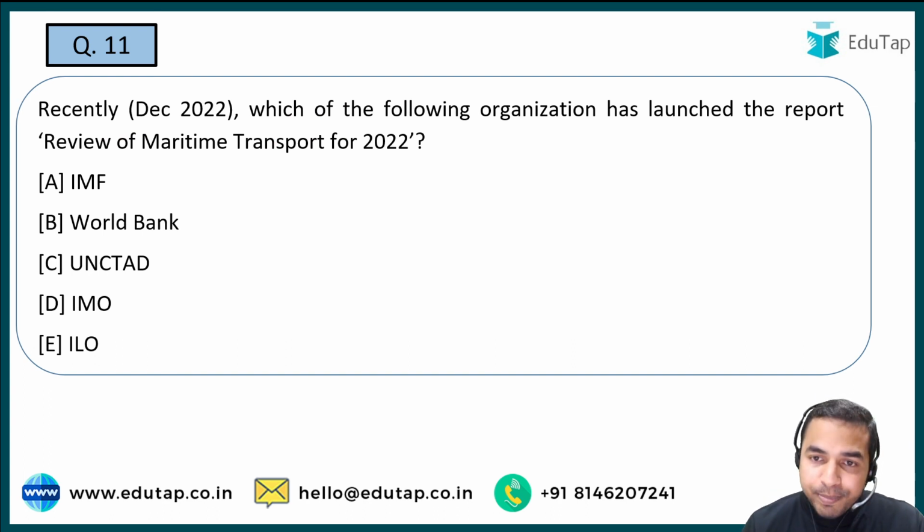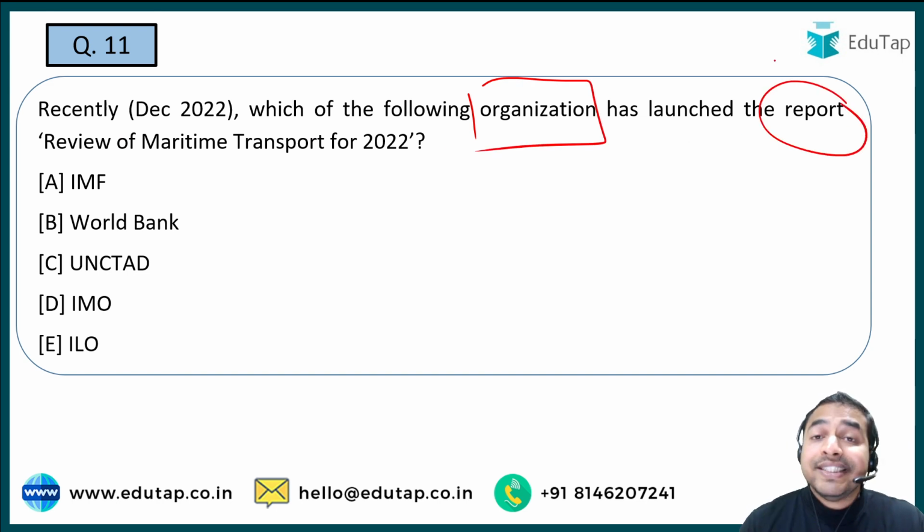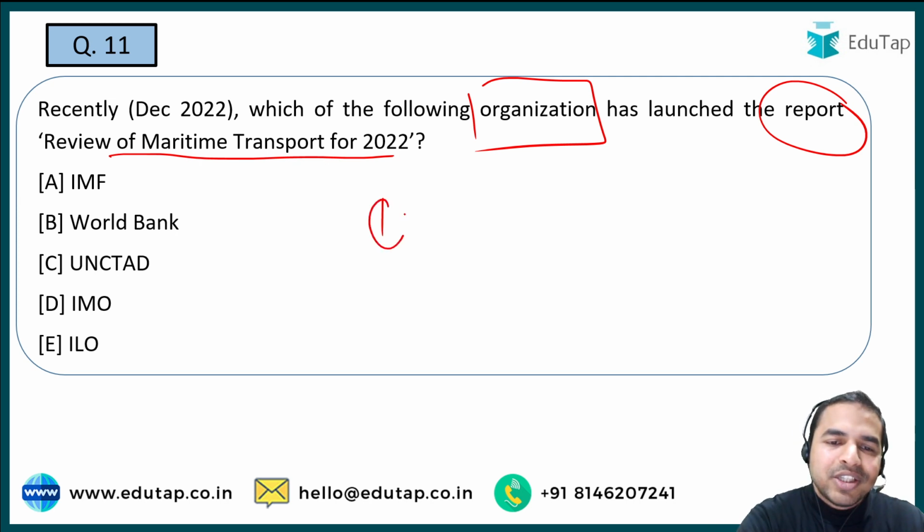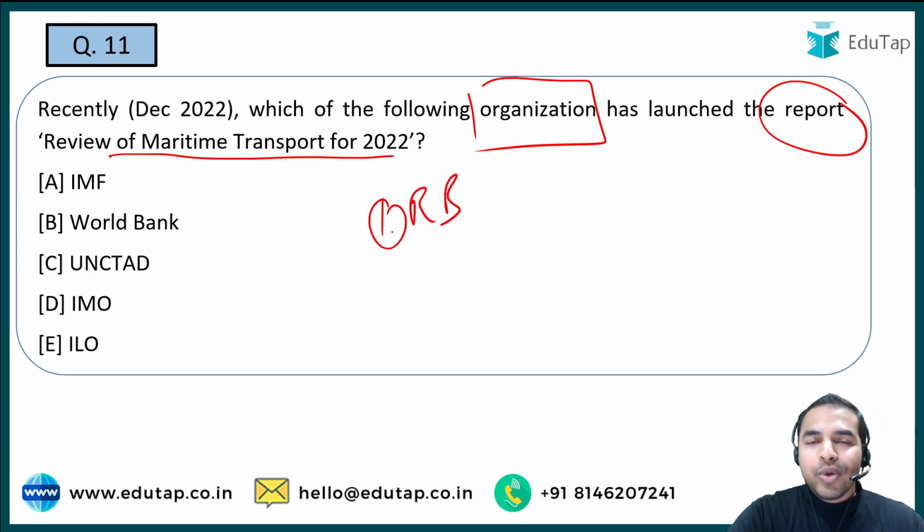Next question on your screen, and you are required to tell me the name of the organization which has launched the report, whose title is given in front of you, that is the review of maritime transport for 2022. So guys, here I would like to tell you that these are the kind of things that are really very important to be covered. Whenever a report comes in front of you, you are required to cover that report across 5 dimensions. The first dimension is the releasing body. And you can see that this question has also been asked on the releasing body.